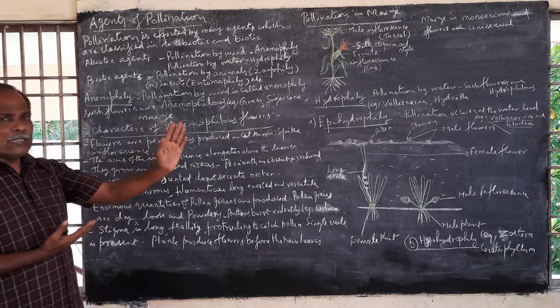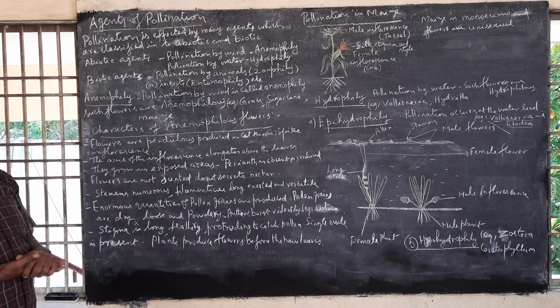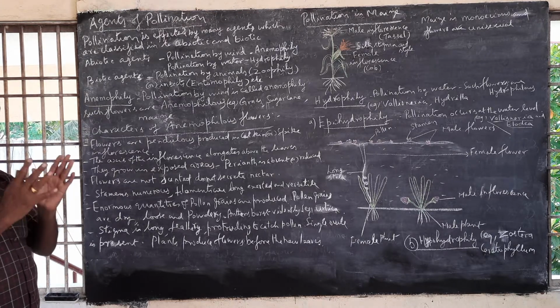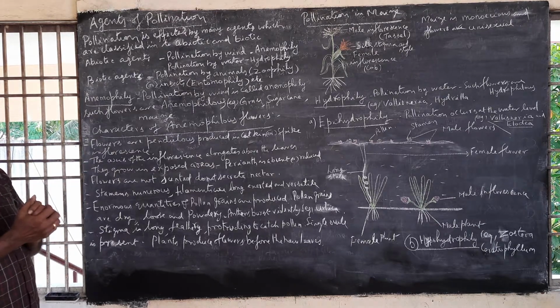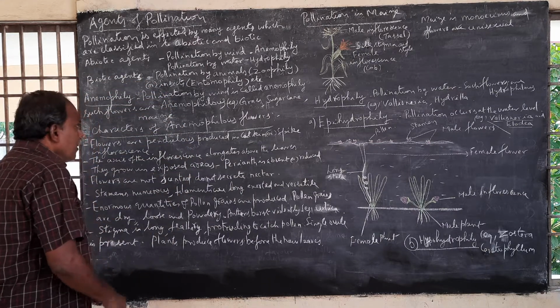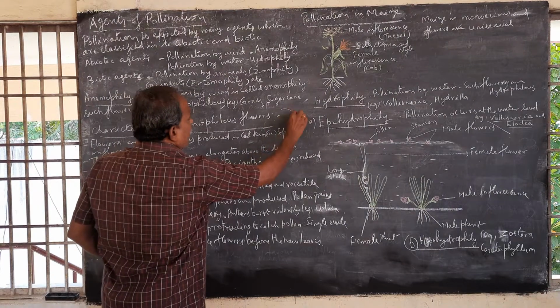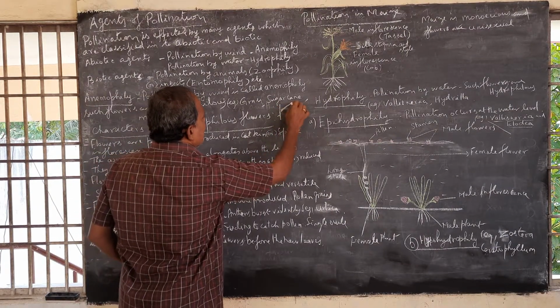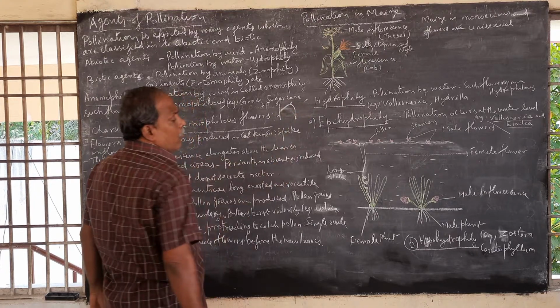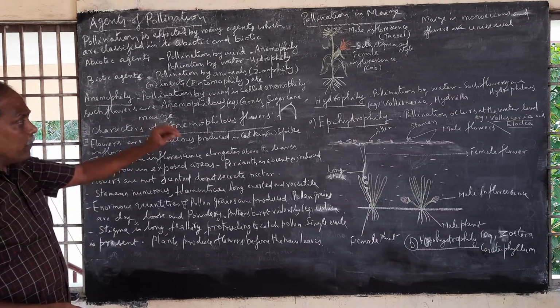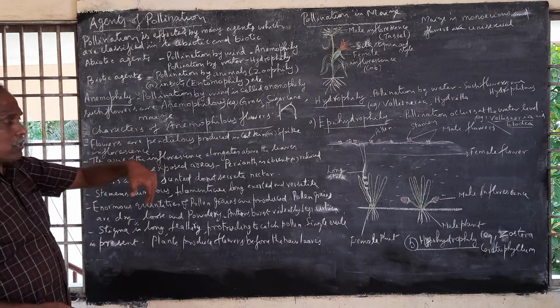Now what are the characteristic features of anemophilous flowers? When flowers are produced in inflorescence, the flowers are pendulous. Pendulous means hanging. They just hang from the plant body, from the branches. When more flowers are produced, the flowers hang freely. That's what is called pendulous.